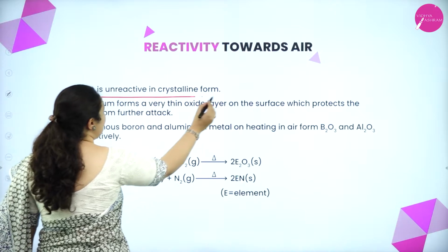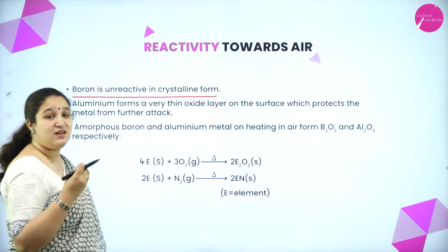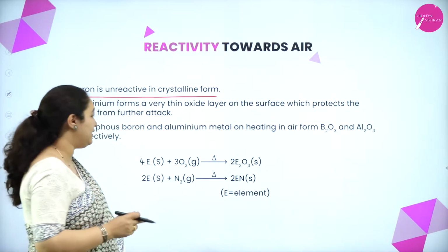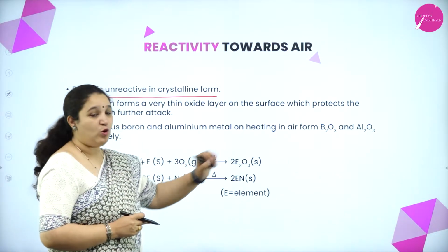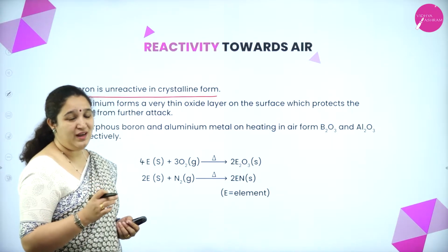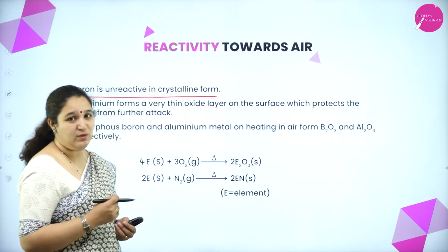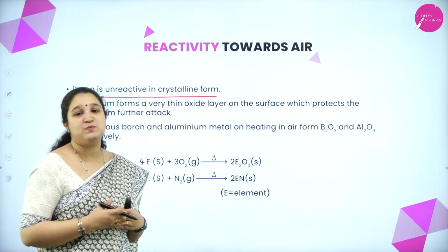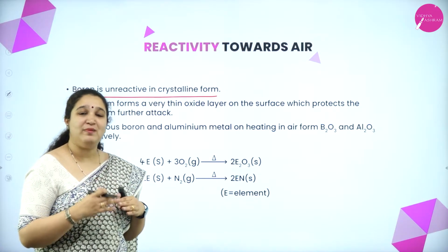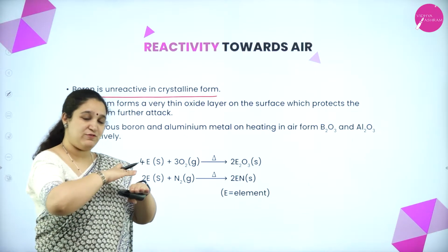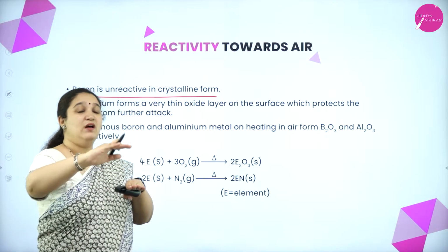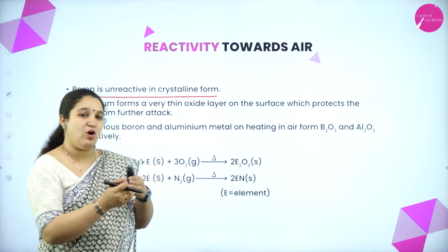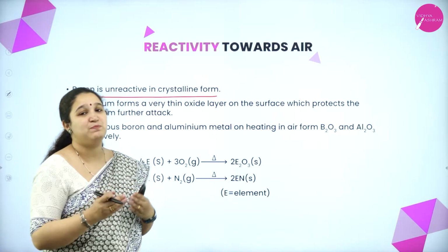So, boron is unreactive towards air in the crystalline form. But in the amorphous form, when it is heated with air, it can form boron oxide, that is B2O3. Even aluminium can form aluminium oxide. But if you expose aluminium metal to air, it will form an aluminium oxide film, or the first layer of aluminium will react to form a passive film. Further attack on the aluminium metal below it is prevented.